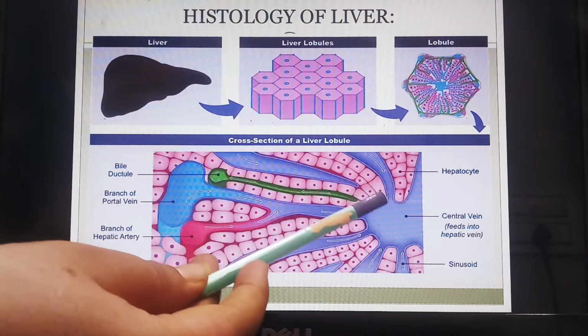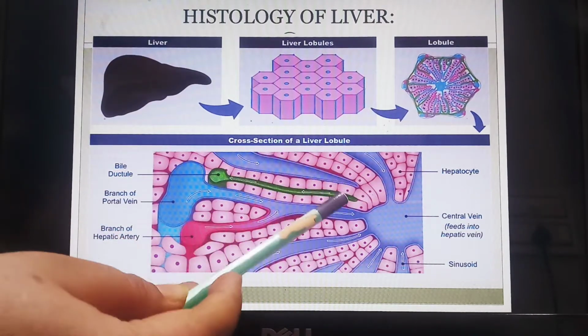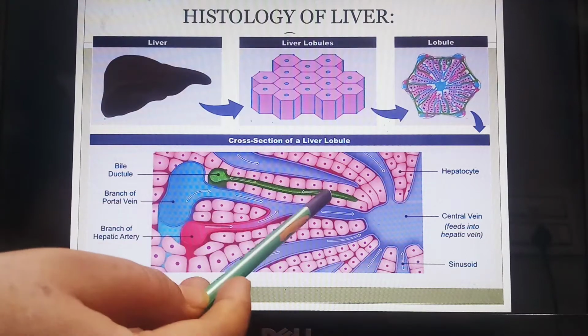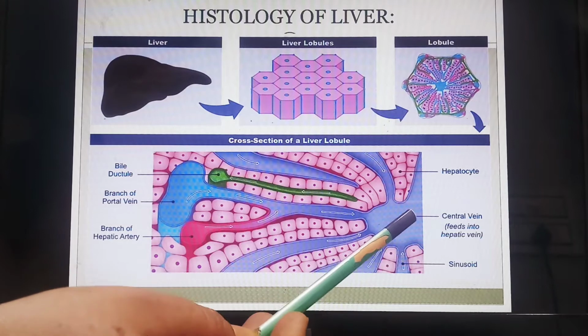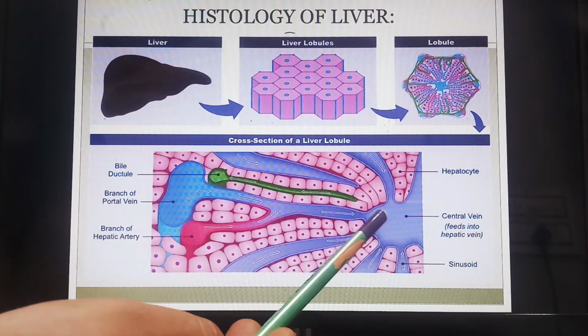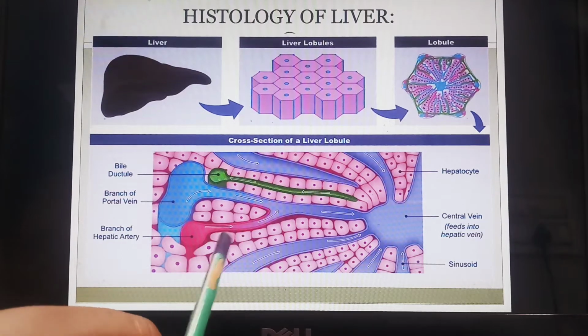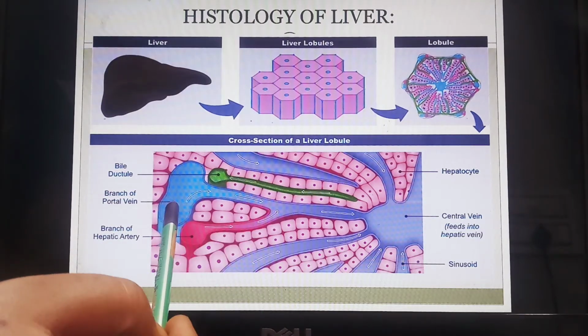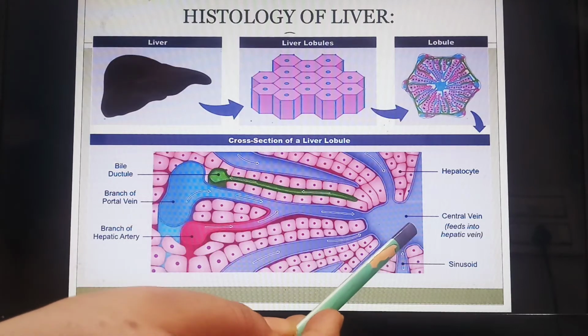Here you can see the hepatocytes. Hepatocytes means the liver cells. These liver cells have a blood supply. You can see the central vein located here. These are the arteries which give blood to the hepatic cells. This one is the vein which collects the deoxygenated blood into the central vein.